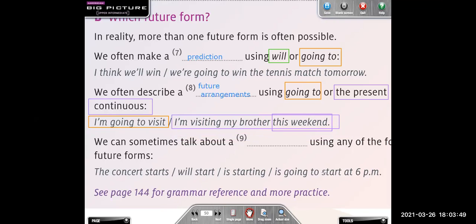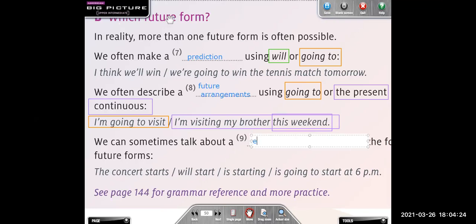We can sometimes talk about using the following future forms. What could we say here? It says, the concert starts, the concert will start, the concert is starting, or the concert is going to start at 6 p.m. What is this? A scheduled event.